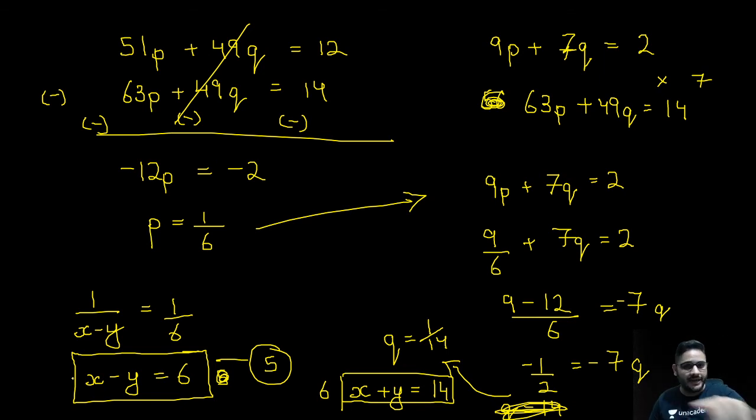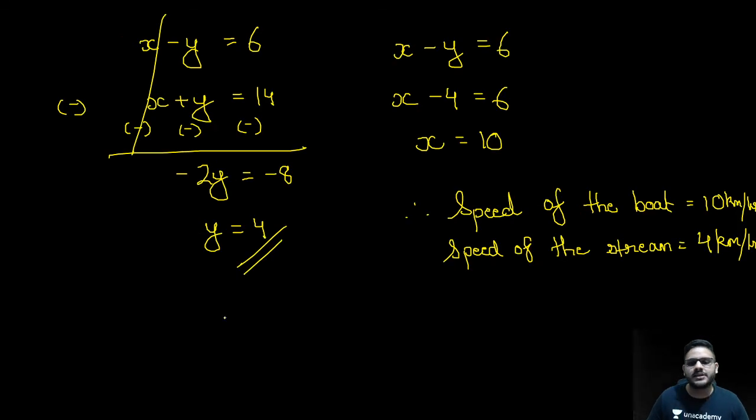It is very easy to multiply 7, so we eliminated q. We got p, so we got x minus y is equal to 6 as the fifth equation. Then we got x plus y is equal to 14 as the sixth equation. Solving these two equations, we get the speed of the boat is equal to 10 kilometer per hour and speed of the stream is equal to 4 kilometer per hour.